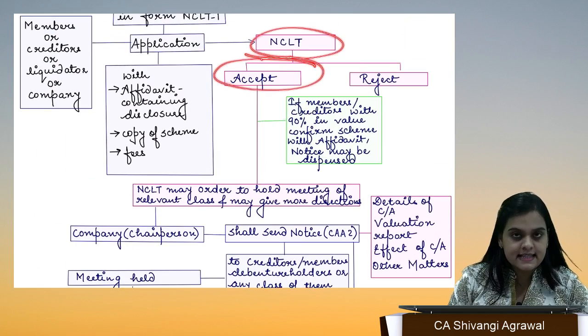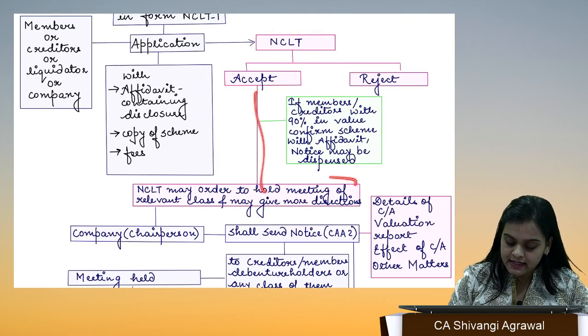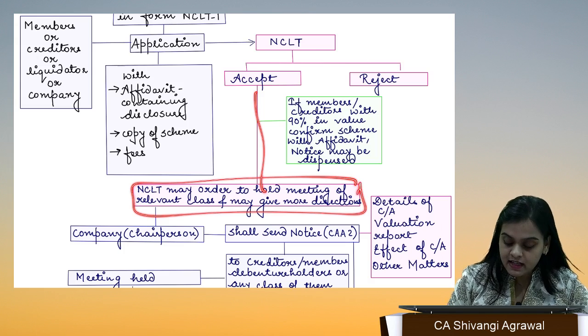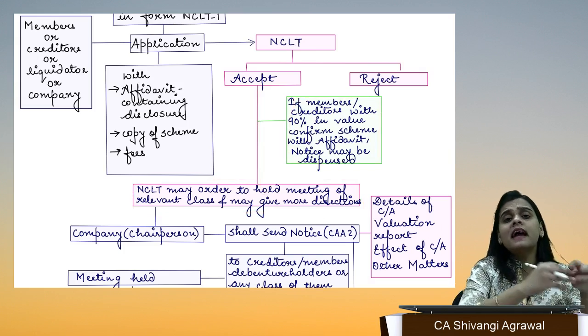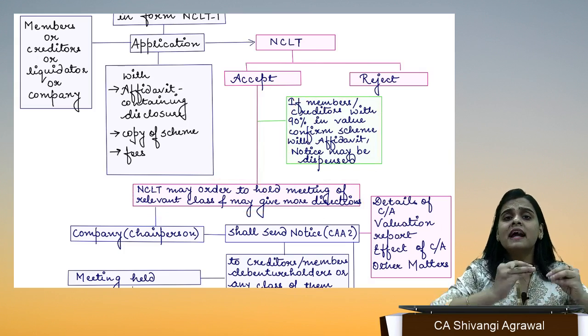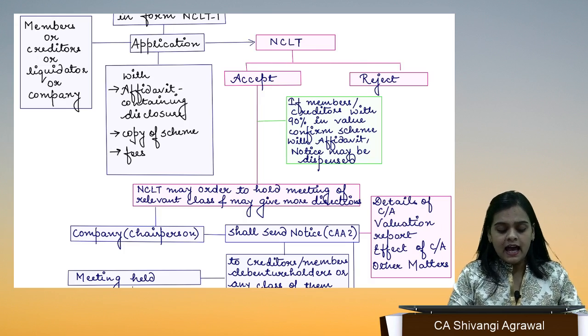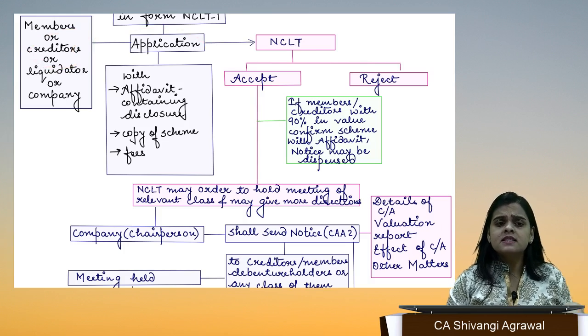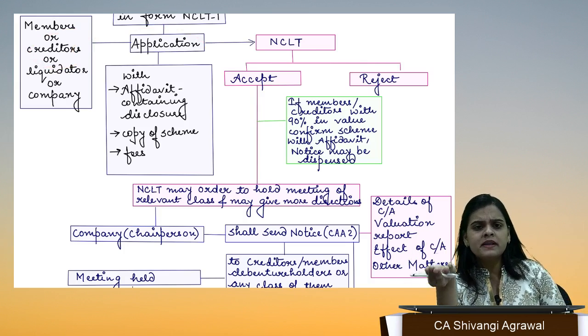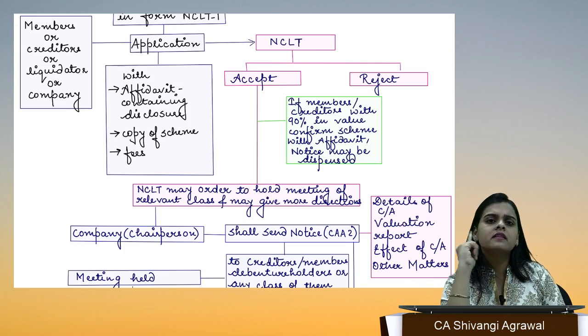After NCLT has accepted this application, it has to order the meeting, but this meeting may not be held if already 90% members or 90% creditors have given you the application. So if already the consent of 90% members is obtained, why do we need to conduct a meeting?